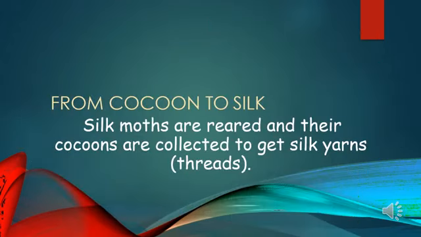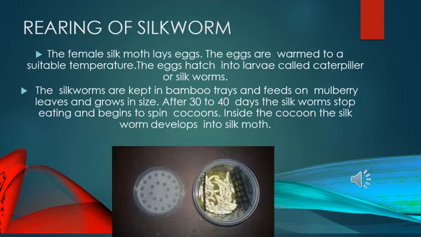Now let us talk about the processing of silk. The processing of silk involves the rearing of silkworms, and their cocoons are collected to get silk yarns. So there is a procedure that has to be followed to get the silk threads to make into fabric. Now let's talk about rearing of silkworms. That is, we need to take care of these silkworms to get silk.